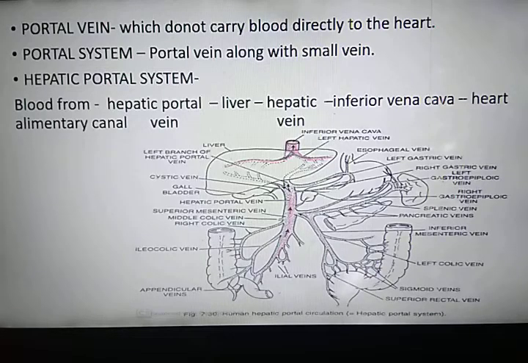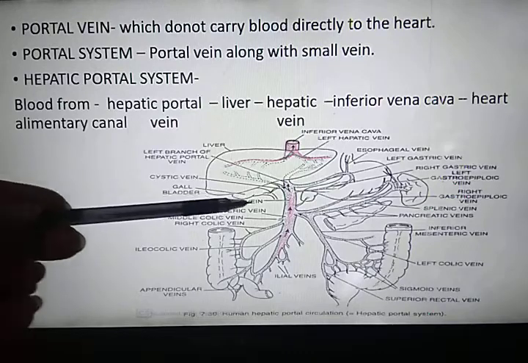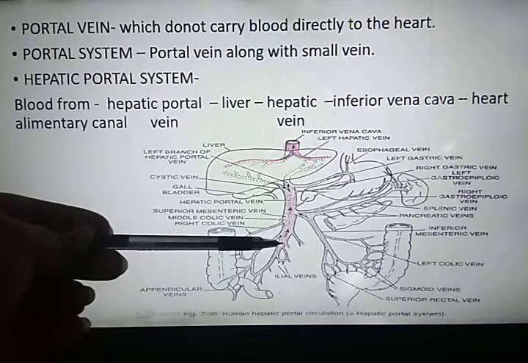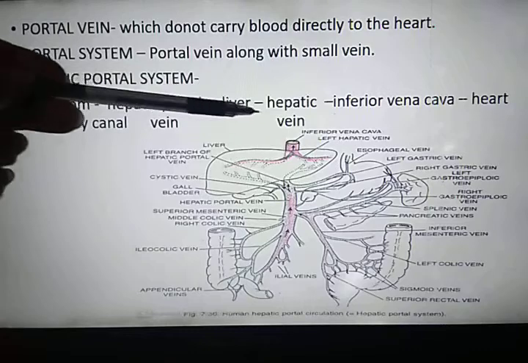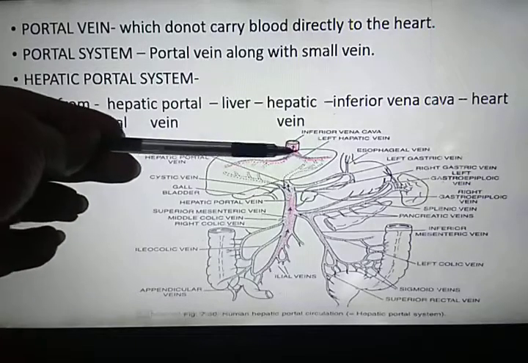The flow of deoxygenated blood from the digestive organ to the liver before returning to the heart is called hepatic portal circulation. Now, hepatic portal system includes a large hepatic portal vein, and the second vein is the hepatic vein.